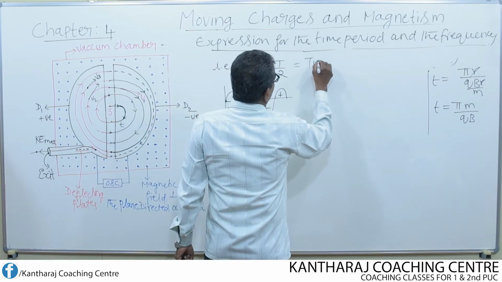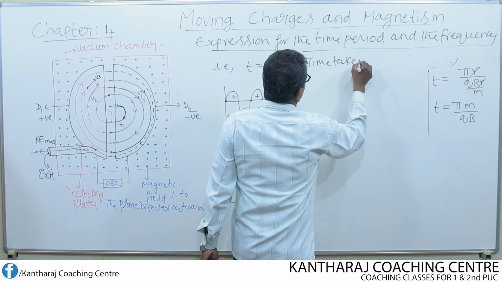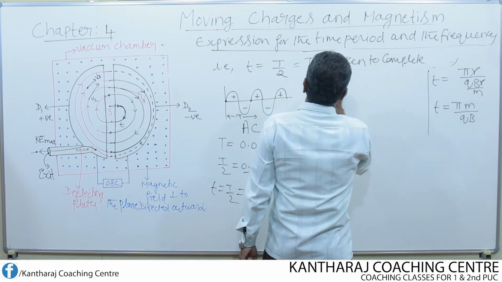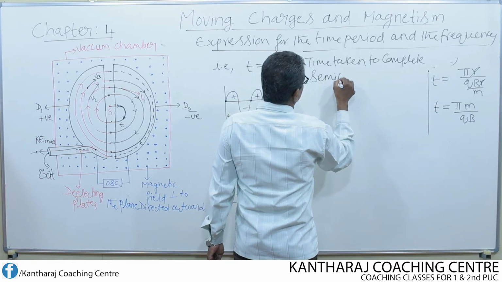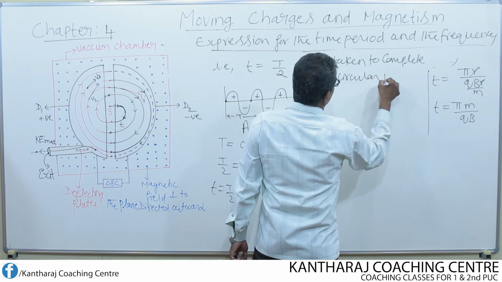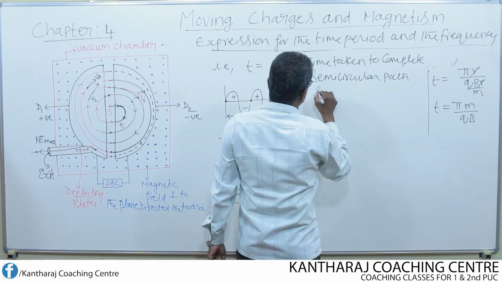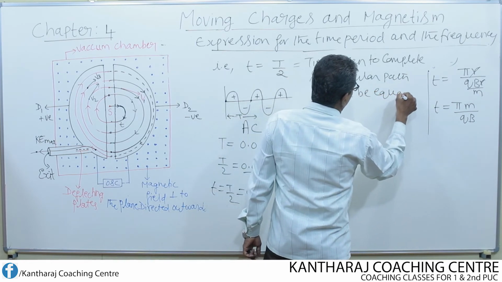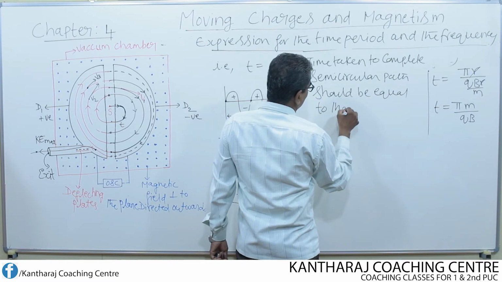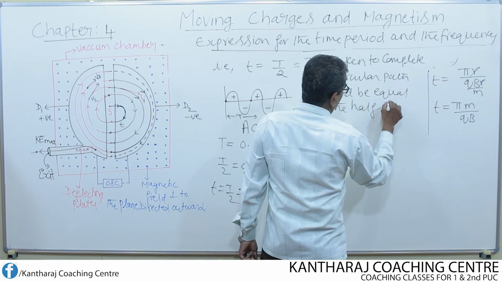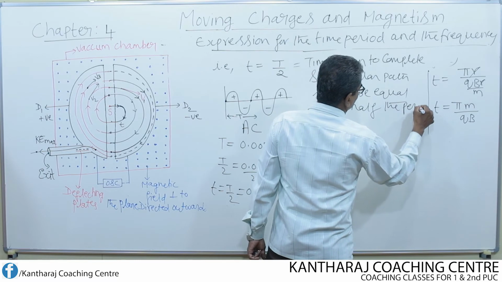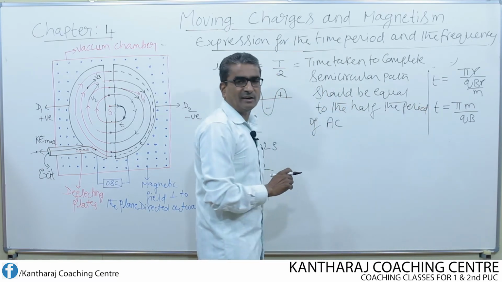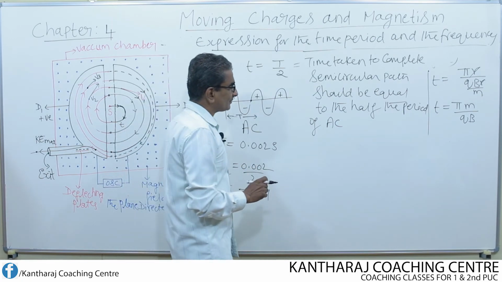This means the time taken to complete the semicircular path should be equal to half the period of AC. So set the frequency like this using the oscillator.